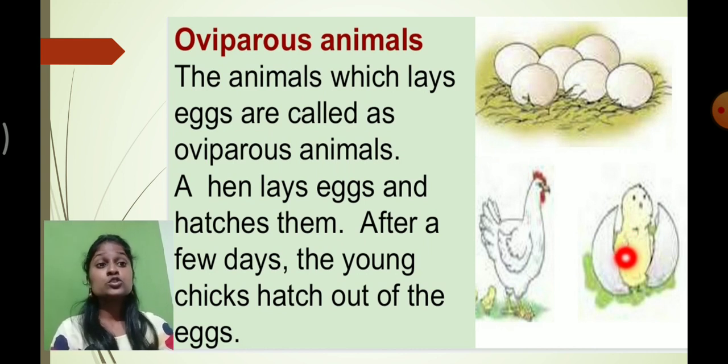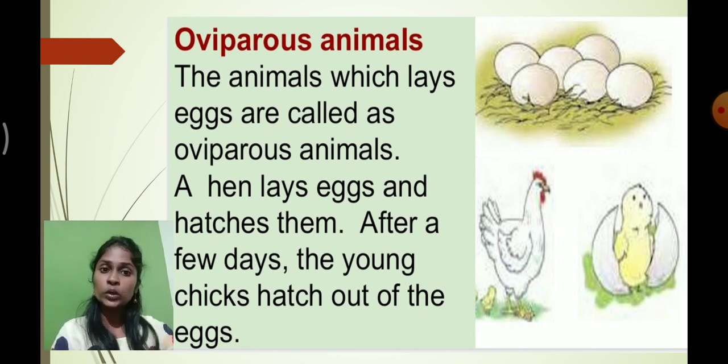So those animals who lay eggs, and after hatching the new individual comes out, we call them oviparous animals. Did you understand what oviparous animal means?